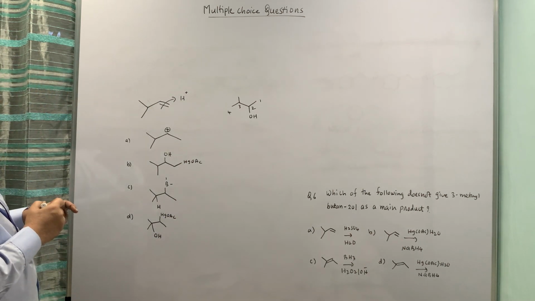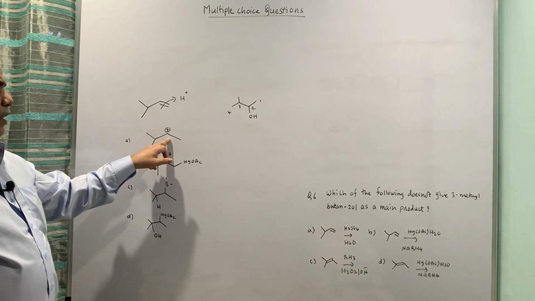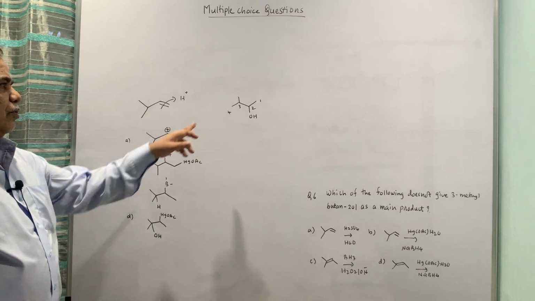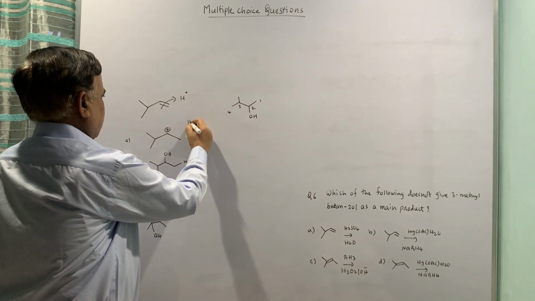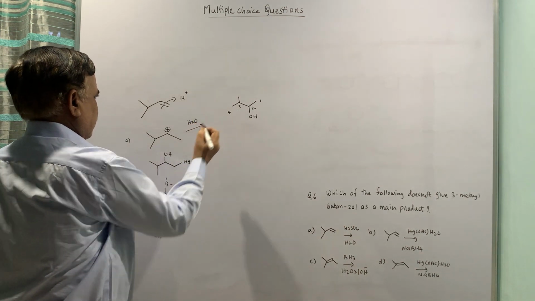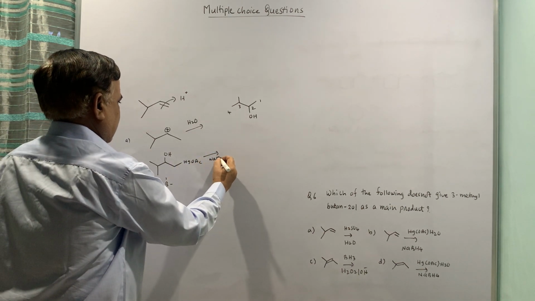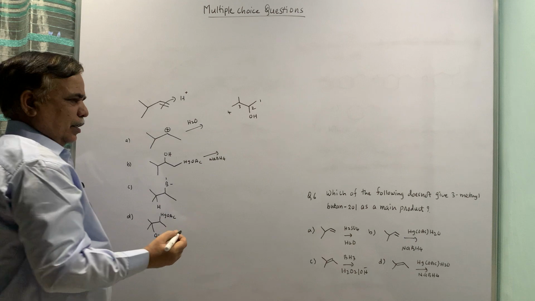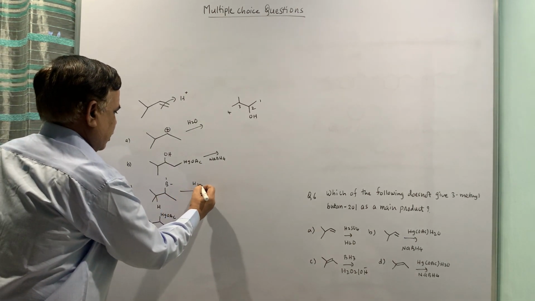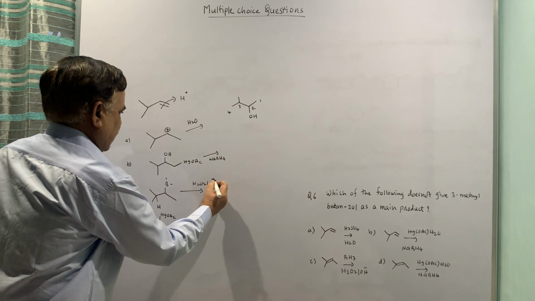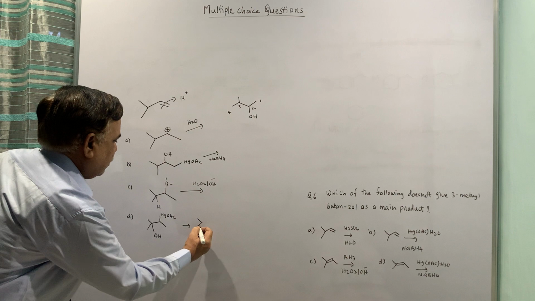So in all these probabilities, if you see, if this reacts with water, you are going to get the same product. Okay, so if this reacts with water as a nucleophile, you will be getting this. If this reacts with borohydride, you are going to get the same product, right? If this reacts with H2O2 NaOH, you are going to get the same product, but this will give